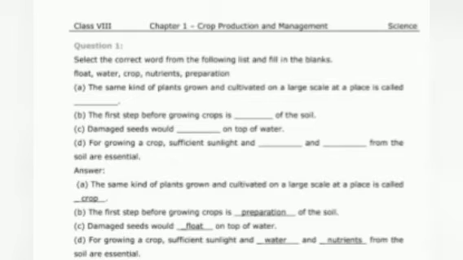The first step before growing a crop is dash of the soil. The first step is preparation of the soil. Damaged seeds would dash on the top of the water. It is float. Damaged seeds, which are cut by insects or broken, will float on the water surface. Next, D: for growing a crop, sufficient sunlight and dash for the soil are essential. Sunlight is needed, and what else? Water and nutrients. So the correct answer is water and nutrients.